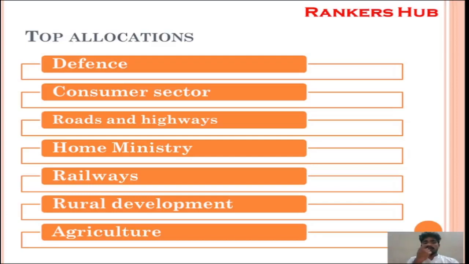Next is the consumer sector. The consumer sector has increased allocation to reduce food inflation pressure and to ensure food security and availability of food grains to everyone. Similarly, the allocations are based on what public demand is, such as roads and highways, which are very important, because proper connectivity is good for conducting proper business. And home ministry, railways, rural development and agriculture. These are the priority based allocations.